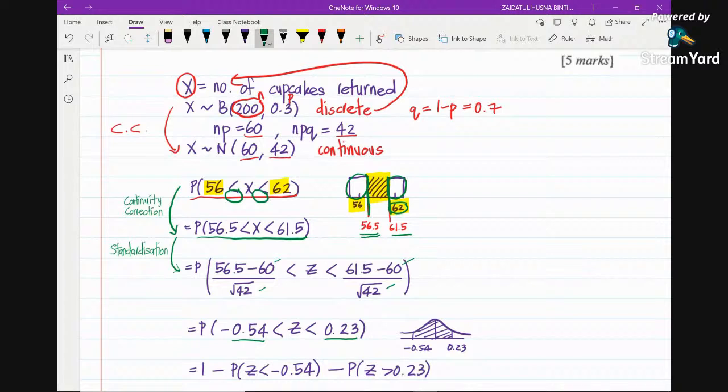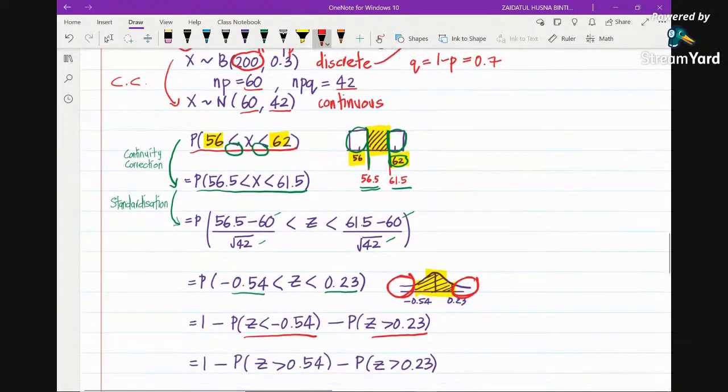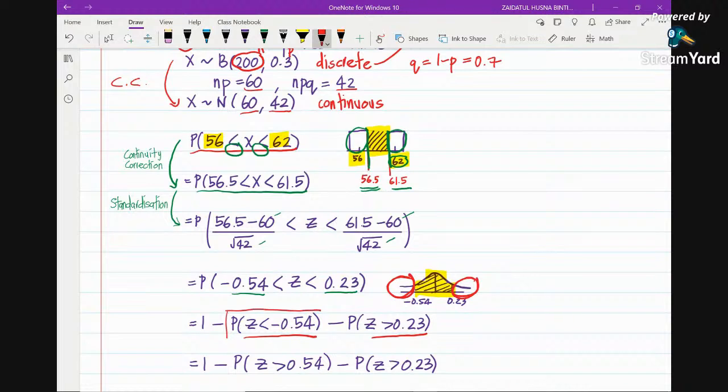If we draw the bell-shaped curve, it's going to be here. So this is the region, after we draw the bell-shaped curve. How do we find the probability? It's going to be 1 minus this region, because we don't want the region on the left of negative 0.54, and we don't want the region on the right of 0.23. But the problem here is that we cannot read the table for this one.